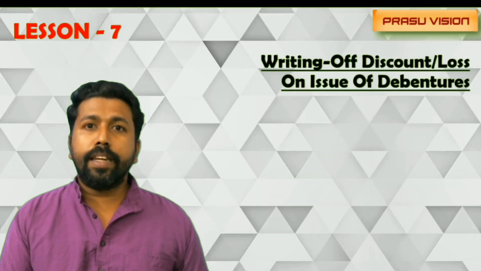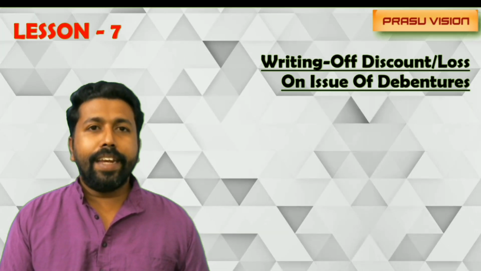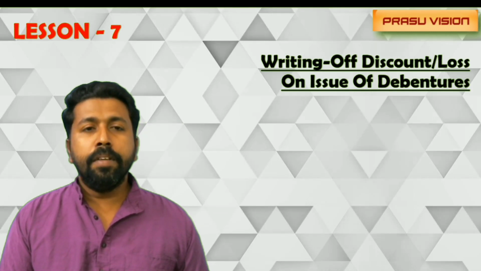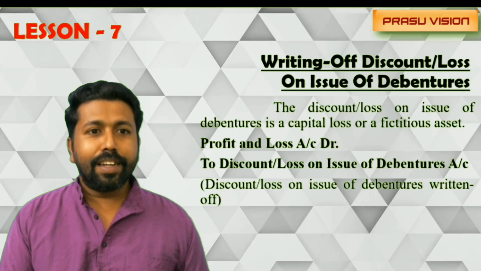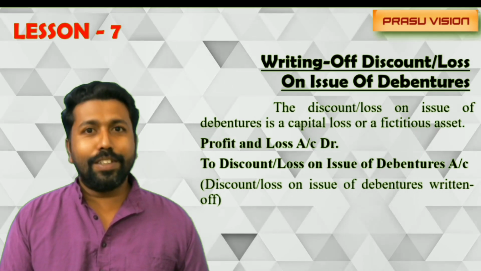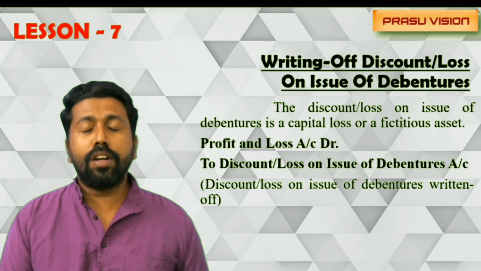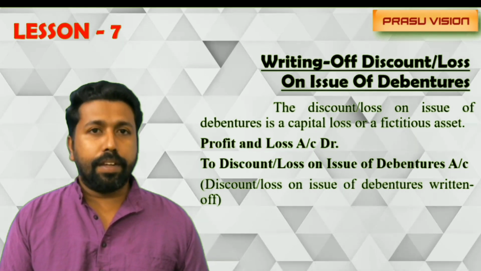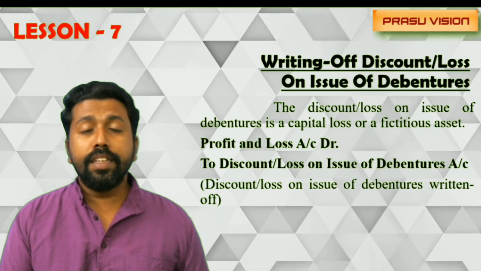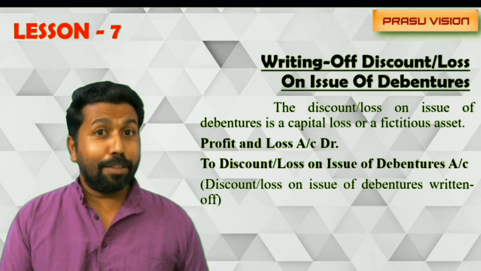And another important area: writing off of discount or loss on issue of debenture. Remember, every year the amount of loss on issue of debenture or discount on issue of debenture will be written off from the current year's profit or securities premium reserve. It will be written off from 2 sources: one is the statement of profit and loss, and another is the securities premium reserve.